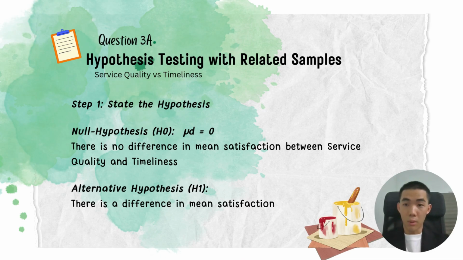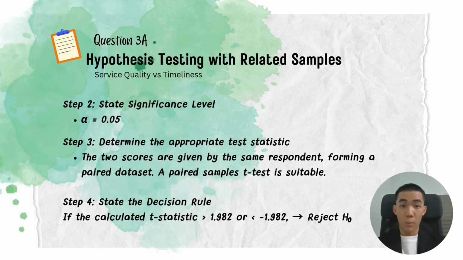And first, we define our hypothesis. The null hypothesis, H0, is that there is no significant difference in satisfaction between the two lines. And for the alternative hypothesis, H1, there is a significant difference in satisfaction level. And now we move on to step 2, 0.05 as the significance level.